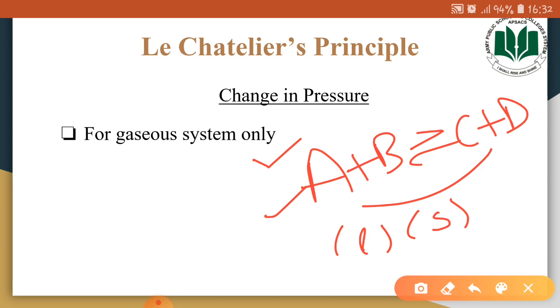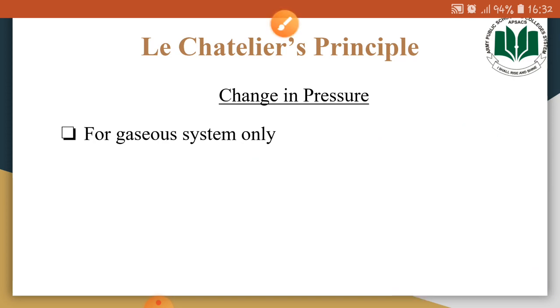There would be an appreciable change in volume only when those substances are in the gaseous state, because we know that in the gaseous state molecules are wide apart from each other. So there is an appreciable change in the volume of gaseous substances when pressure is applied. So always remember that the change in pressure would affect the equilibrium position only for gaseous systems.